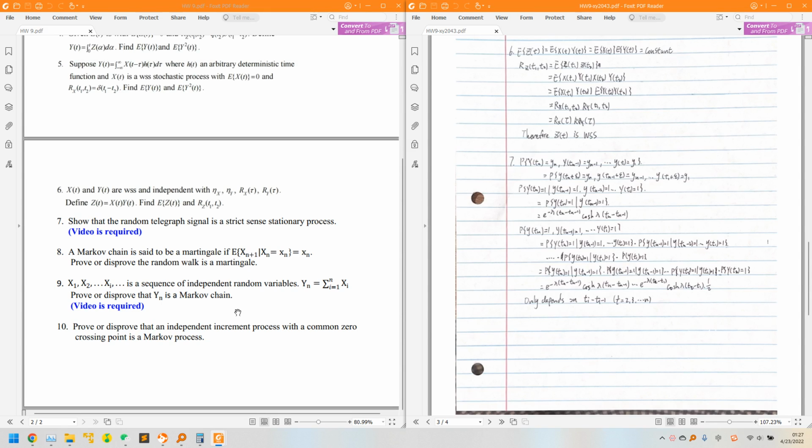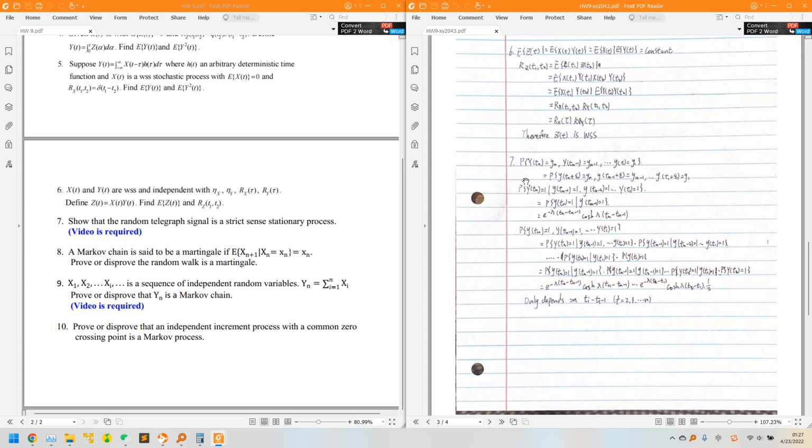Problem number 7 asks to show that the random telegraph signal is a strict sense stationary process. So first we can write that